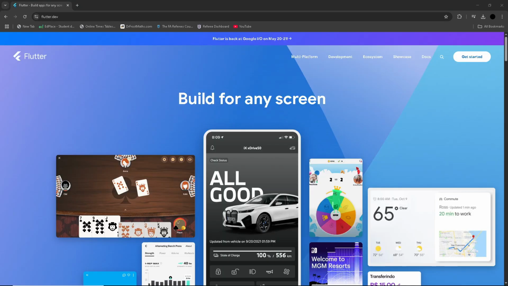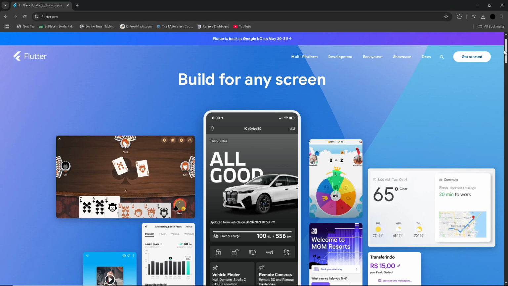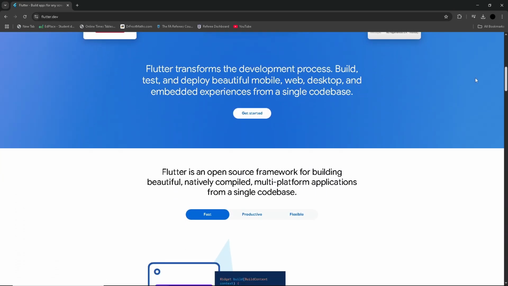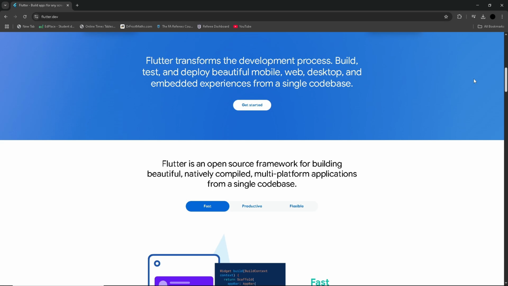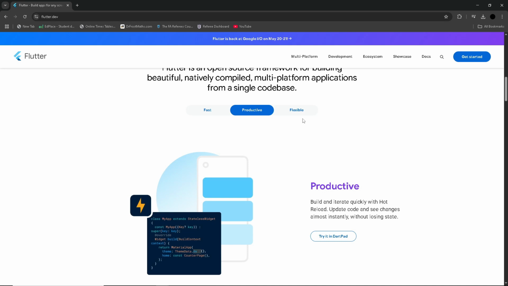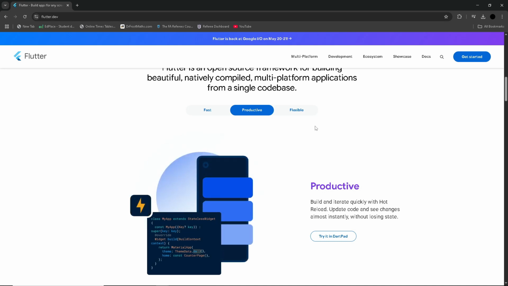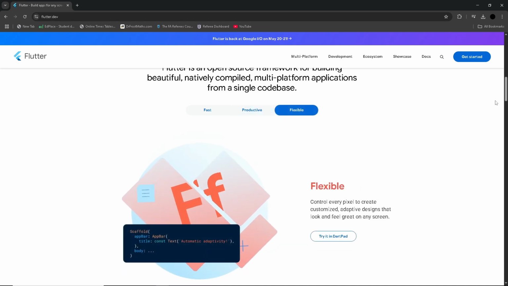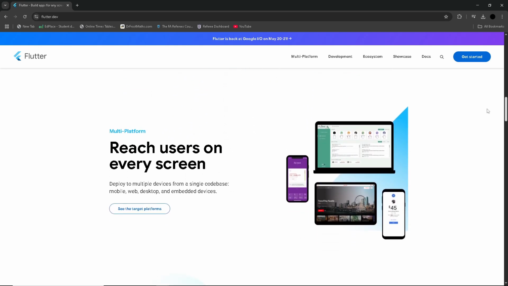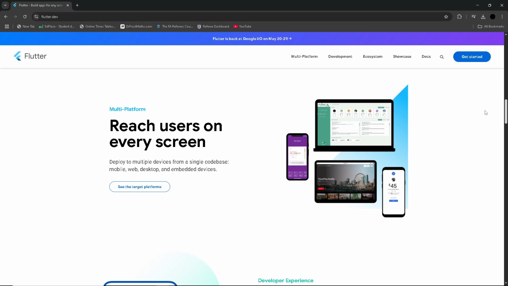However, on the other hand, Flutter, also developed by Google, is a UI kit primarily designed for creating and compiling applications for mobile, web, and desktop from a single codebase. Unlike Angular, which focuses on building web applications, Flutter is centered around cross-platform development, providing a fast development cycle and a rich set of pre-built widgets for creating beautiful, highly customizable user interfaces.